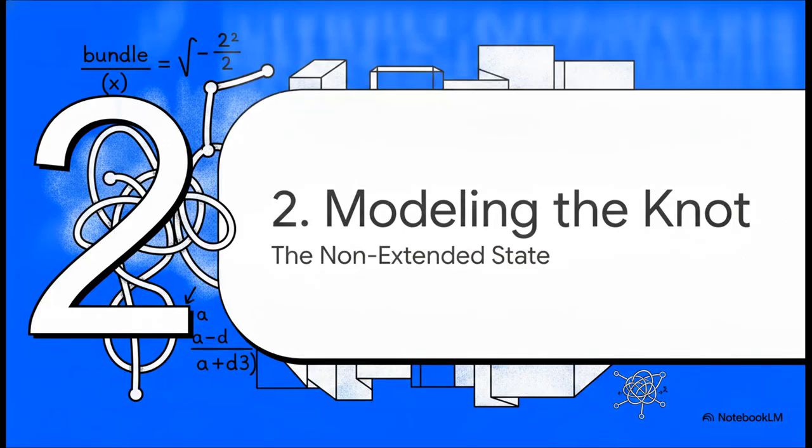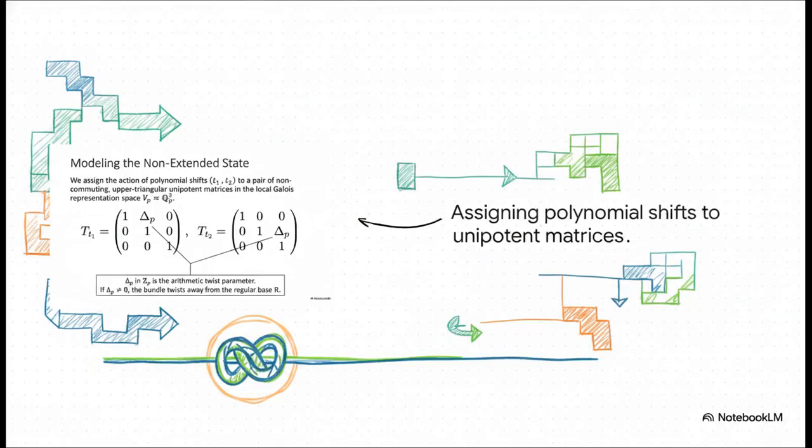Moving on to Part 2, modeling the algebraic knot. To track down this anomaly, we need to build a rigorous mathematical model. We do this by assigning the action of polynomial shifts, T1 and T2, to a pair of non-commuting upper triangular unipotent matrices in the local Galois representation space. Pay close attention to this specific term, delta p. That is our arithmetic twist parameter in the p-adic integers. If delta p isn't 0, well then our bundle is twisting away from the regular base ring. It represents our hypothetical algebraic knot, the exact suspect we're hunting down.